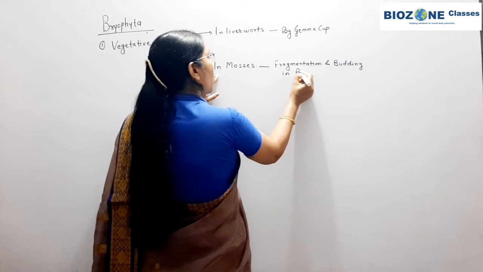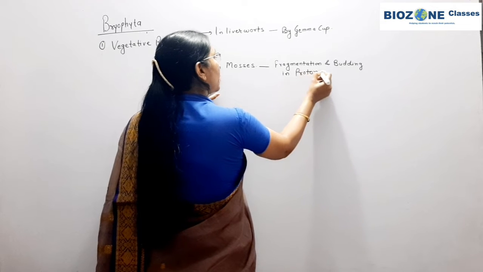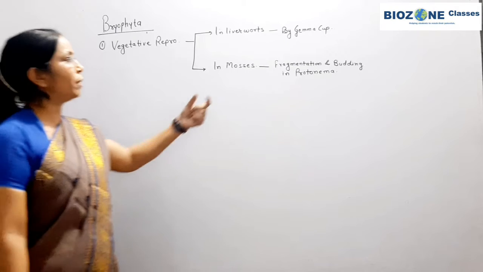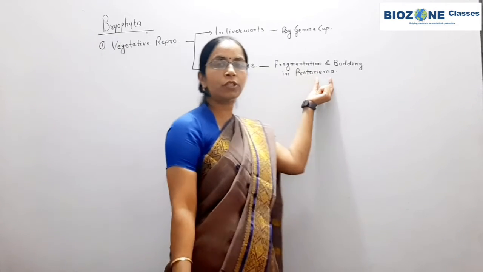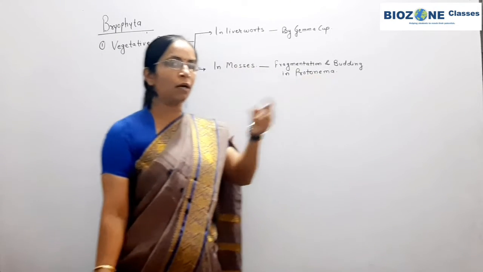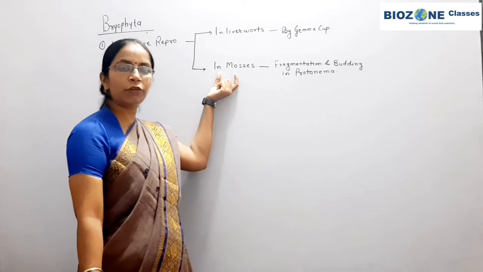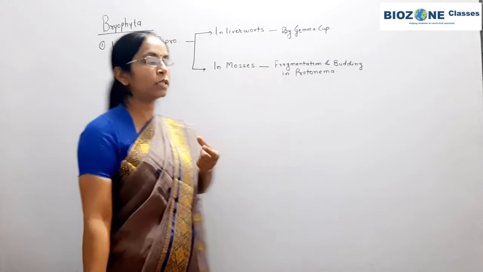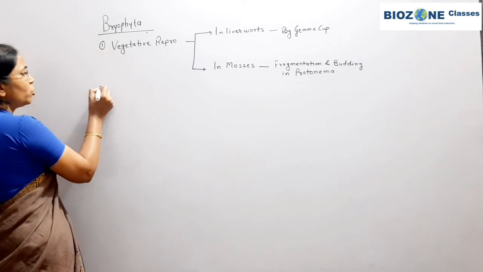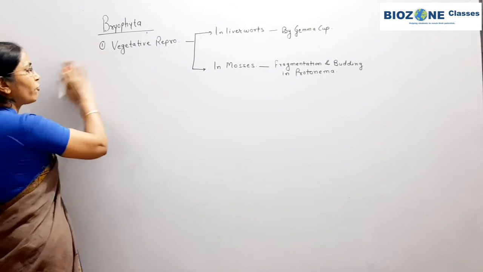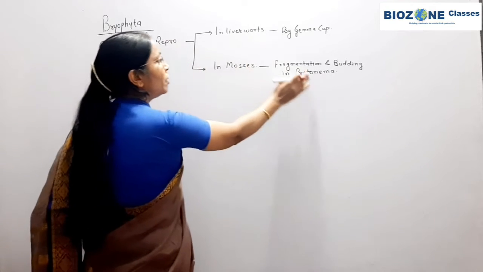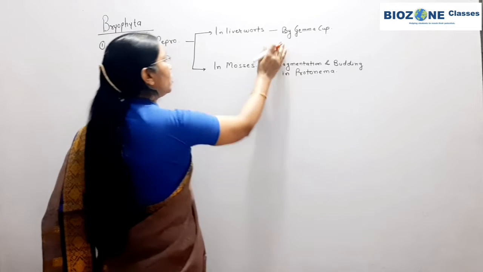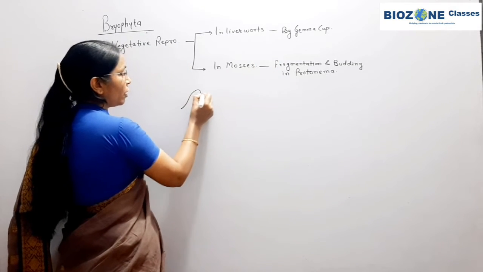What is protonema? That we will study when we discuss the mosses. But for this point you remember, in mosses fragmentation as well as budding in protonema are the methods for vegetative reproduction, whereas in liverworts gemma cups are produced. Now the sexual reproduction we study later, or first we discuss the gemma cup. Protonema formation we separately study in mosses during the life cycle. So gemma cup you remember, now ये clear है.